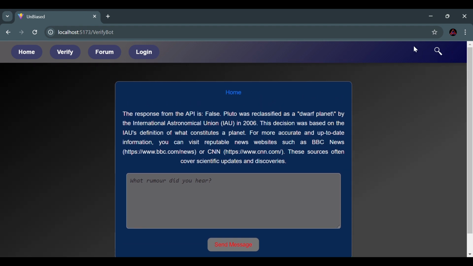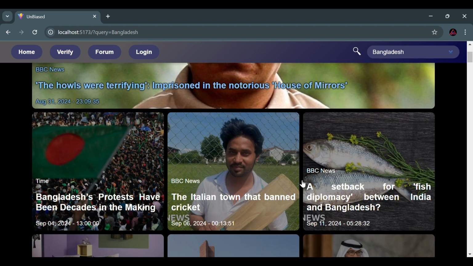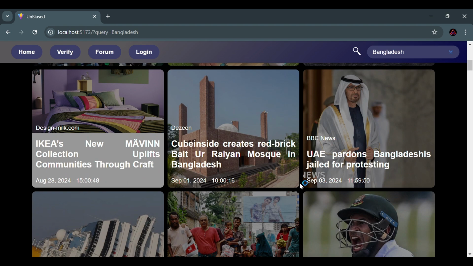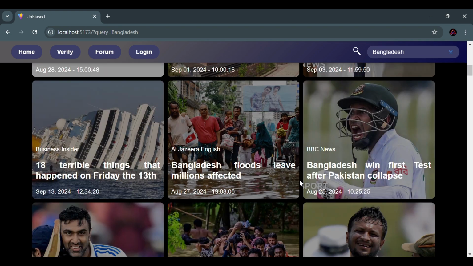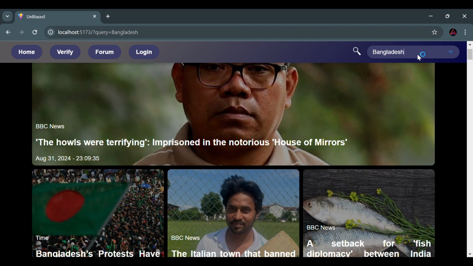Now, there is also a search bar. Whenever you want to hear about some news, like what's going on right now in our country, you can search about it. As you can see, the main recent news about Bangladesh is already in here. That makes finding any news pretty helpful. And the search bar is also responsive.